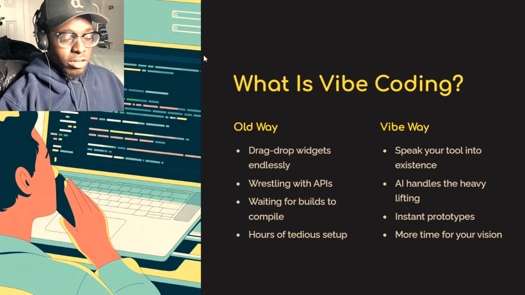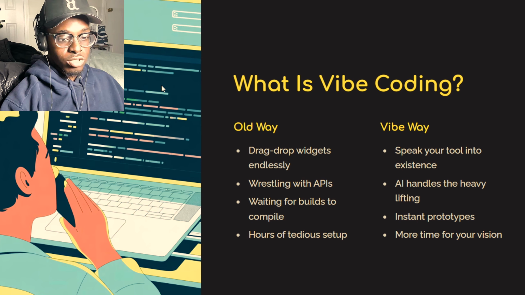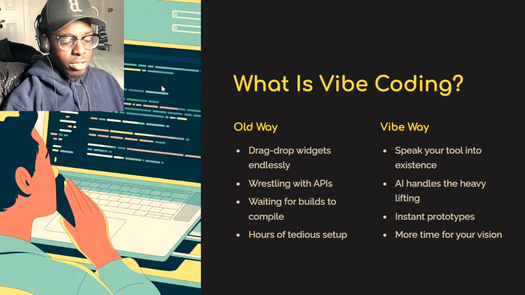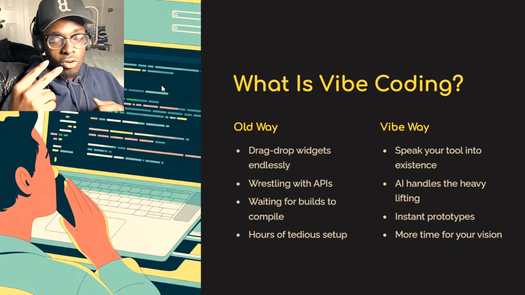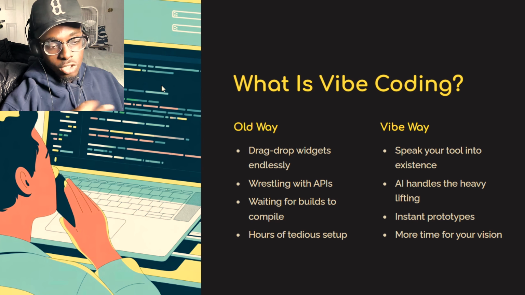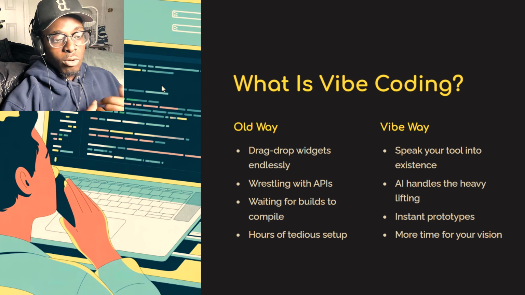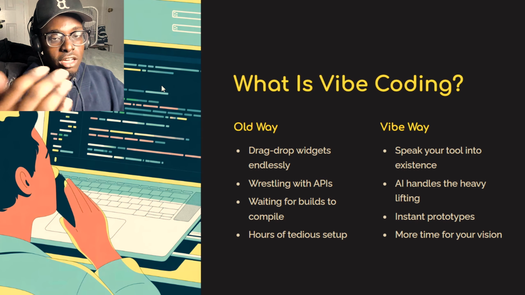What is vibe coding, for anyone that is unaware? Real quick, the old way was drag and drop widgets endlessly, wrestling with APIs, waiting for builds to compile, hours of tedious setup. Whatever you're trying to build, whether it's a website, a funnel, a platform, or an app, all these took time. If we go back to programming, obviously it took time. With AI, it got easier.